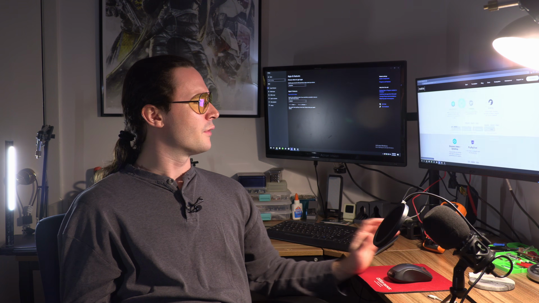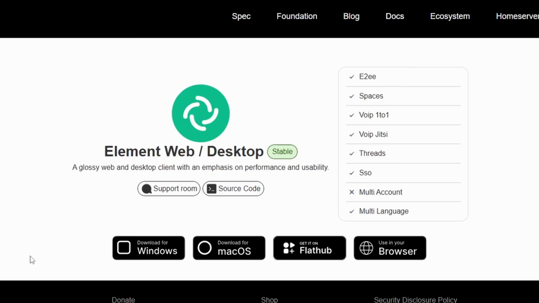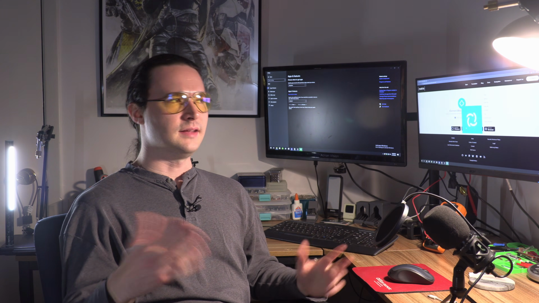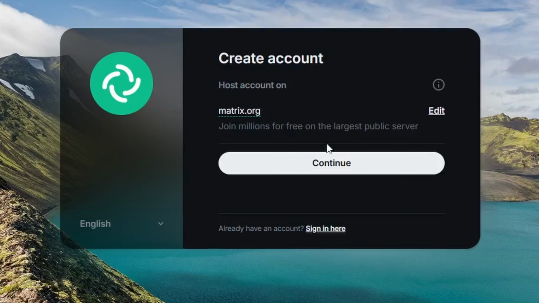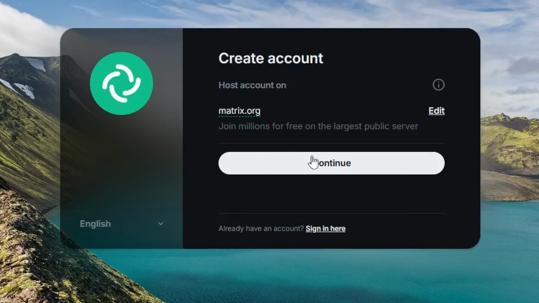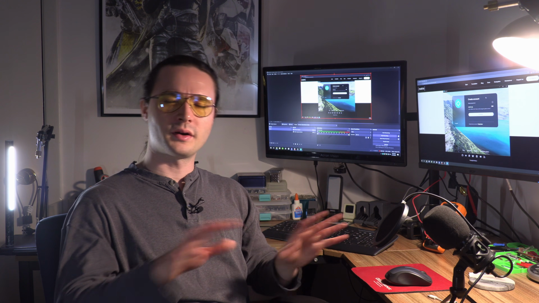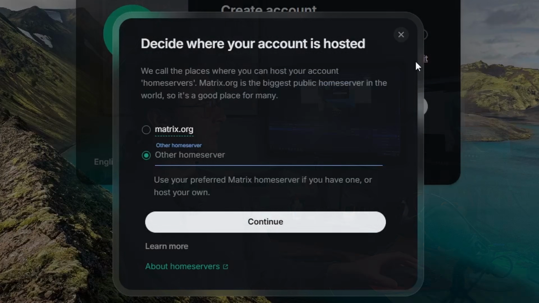I'm gonna go ahead and go for Element, and you'll notice all the download links here. We're gonna download for Windows. It's a very standard setup. You basically say yes until you get to this screen. Once you hit create an account, you're at this screen, which you see matrix.org. That's the default host, which if you don't want to self-host, you can just hit continue.